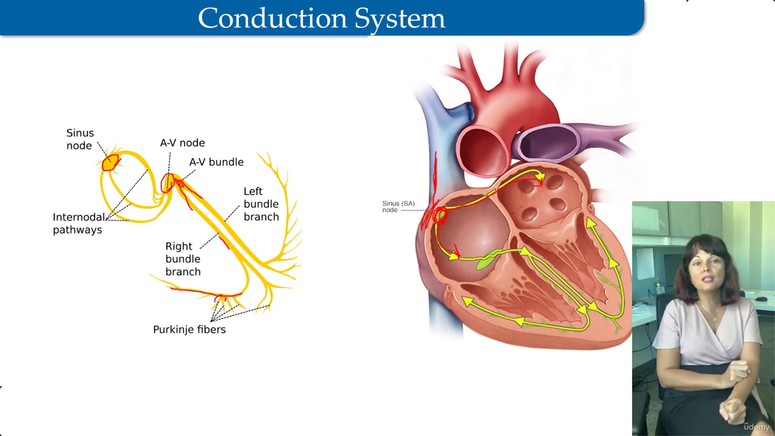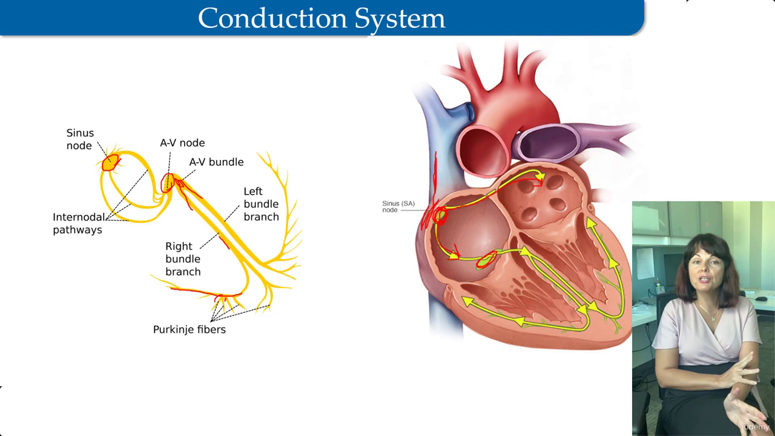The SA node is stimulated by the sympathetic division of the autonomic nervous system to accelerate the heart rate, if necessary, and is inhibited by the parasympathetic division to return to or approach its basal rate.